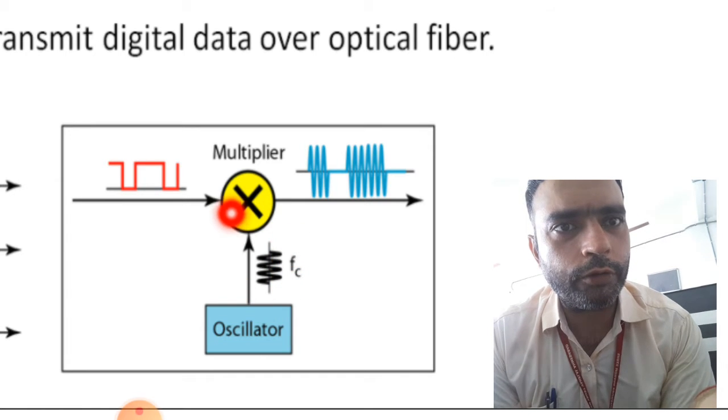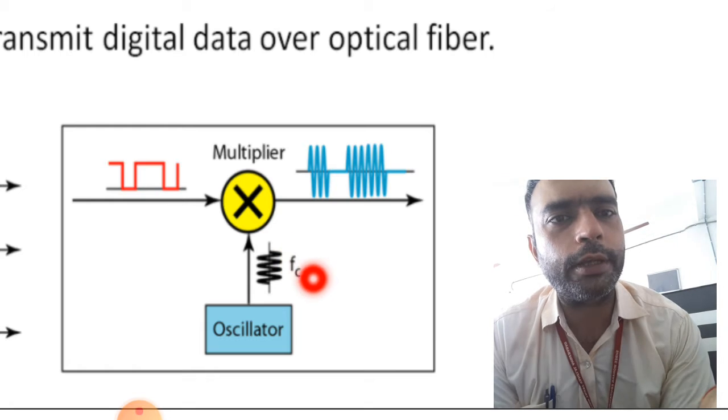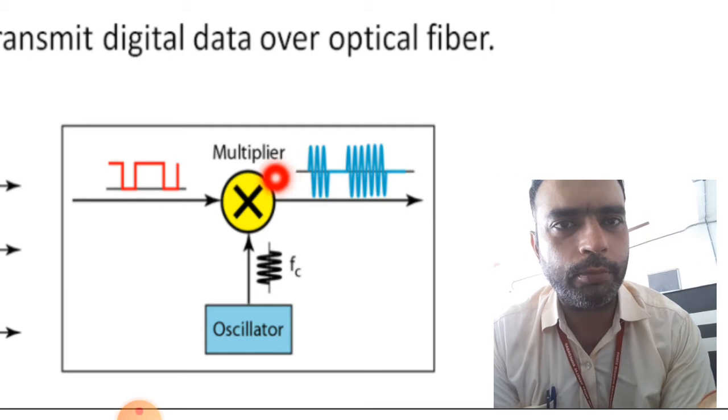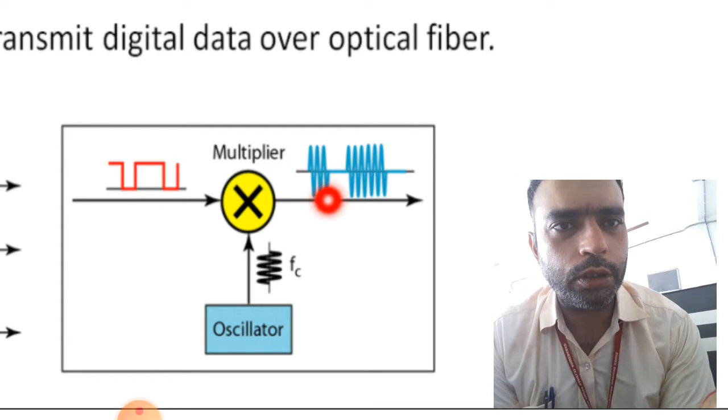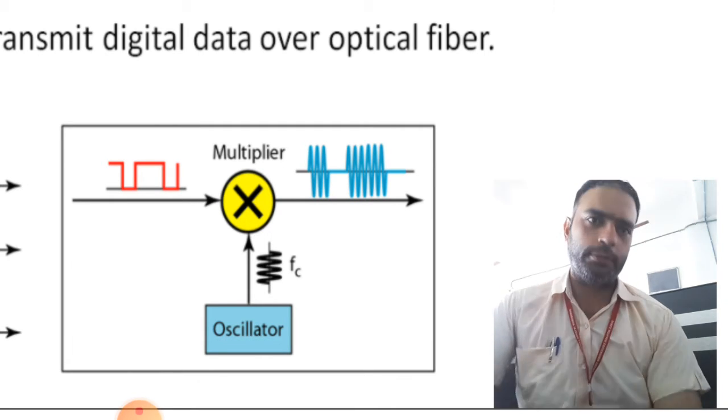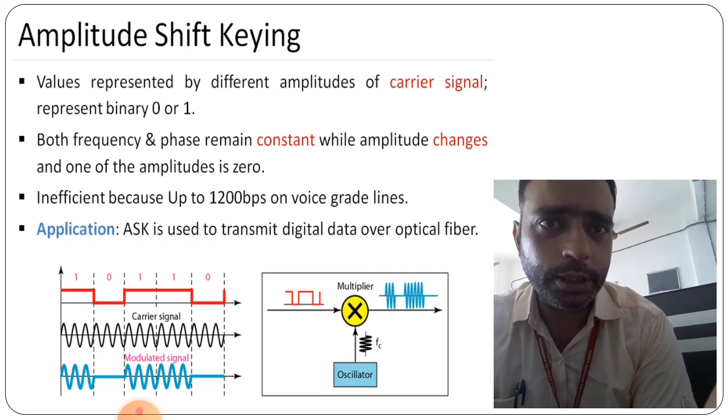So when the 1 is there in the digital form, the oscillator gives that frequency to that part, and finally we see the modulated signal in the part of 1. So this is all about the ASK part.